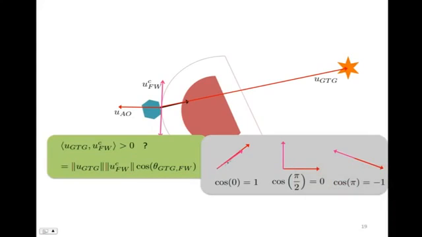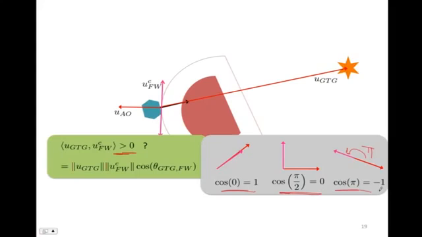Because this is going to vary between 1 and -1 in the following way. If the two vectors are collinear, then the angle between them is 0. The cosine of that is 1, so that would satisfy this condition, right? When they're exactly perpendicular to each other, the cosine of that is 0, so we would not satisfy this condition. And then, of course, when they're completely opposite and the angle between them is pi, we get this -1 value.